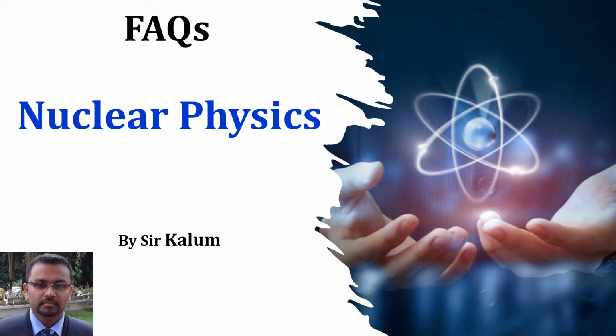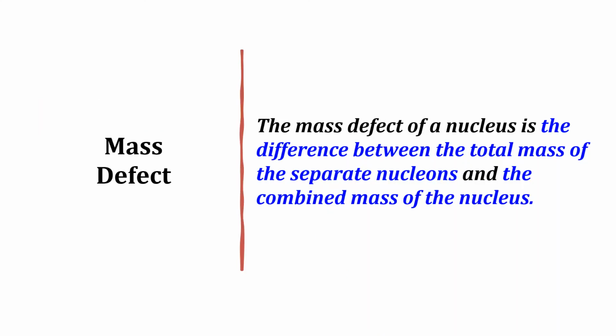Lesson: Nuclear physics. What is meant by mass defect? The mass defect of a nucleus is the difference between the total mass of the separate nucleons and the combined mass of the nucleus.